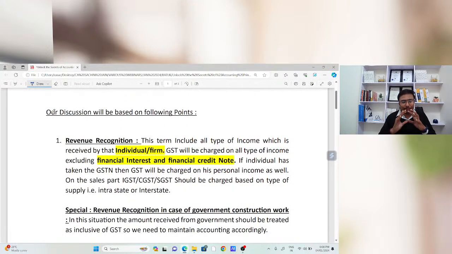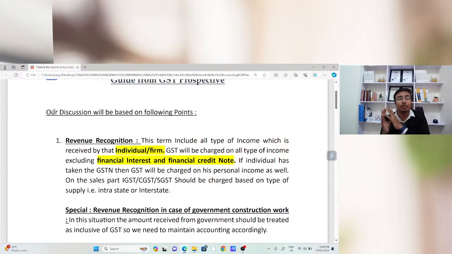Now, shall we start our discussion on this important subject? We have around 15 to 16 points, and we will discuss each and every point in a very detailed way, completely from the accounting perspective. But along with the accounting perspective, we are also going to discuss the provisions of law and the logic of each accounting principle. We are going to read everything with logic. Without logic, nothing is there.